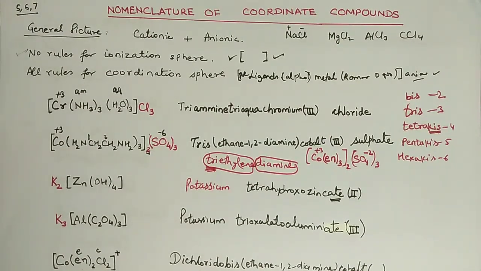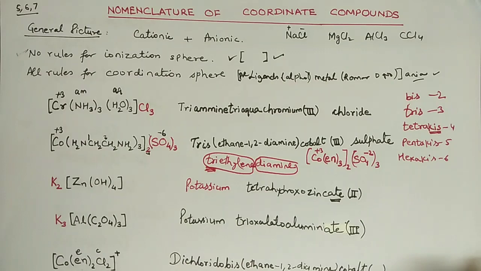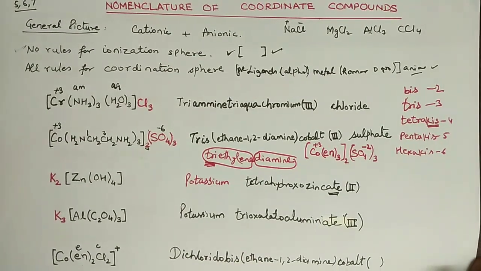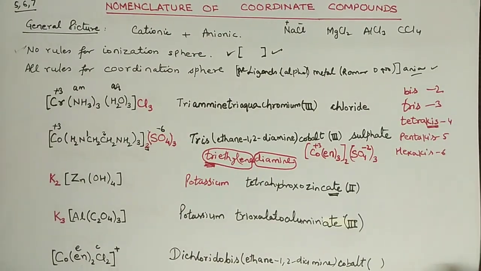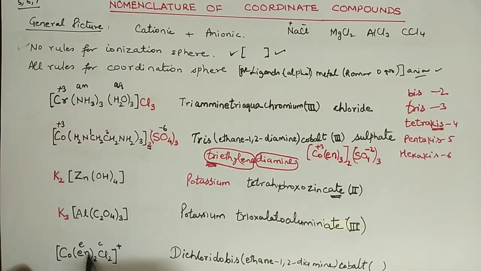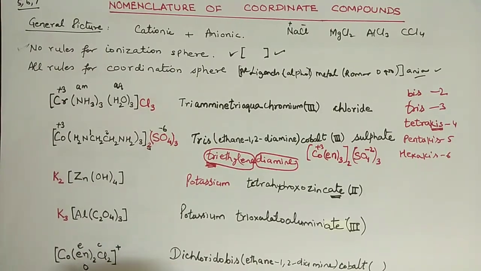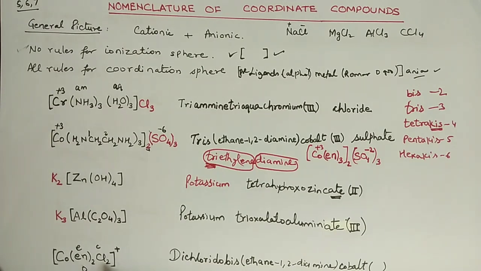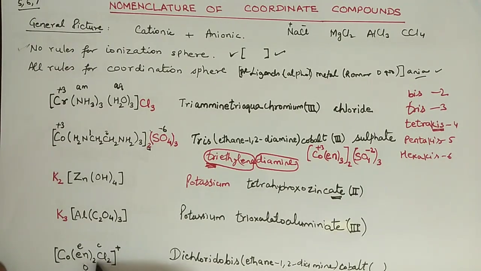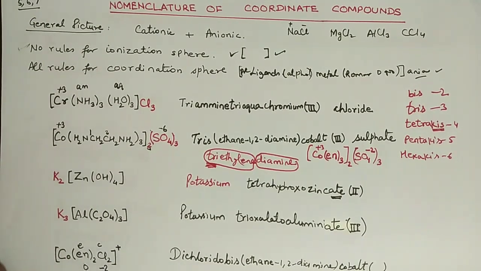In bracket I am going to write the oxidation number. Alright. So let us calculate the oxidation number. It's very simple to calculate. Since ethylene diamine has no charge, so it is 0. Chloride has -1 charge and here are 2 chlorides, so here is -2.